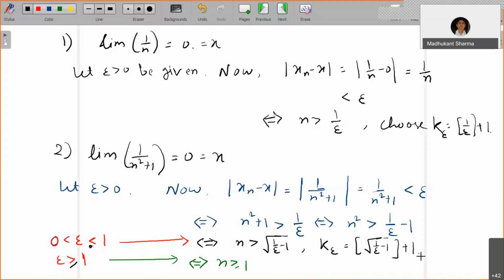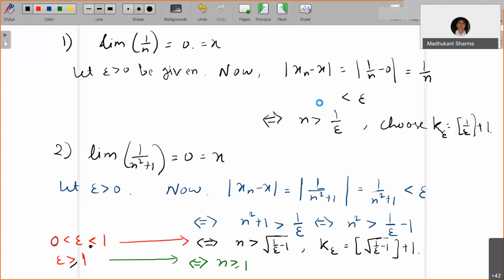So you see what you are doing here, you are artificially defining. This is how the proof will go. You have to artificially create the k epsilon for a given epsilon so that it satisfies the definition of convergence. Okay, right.